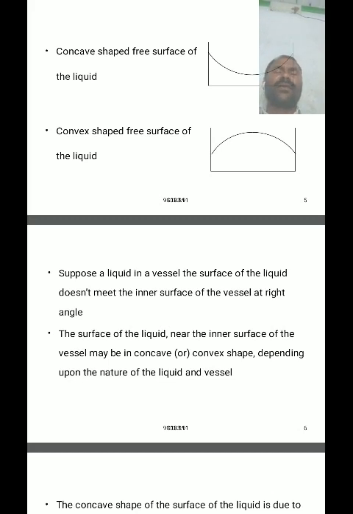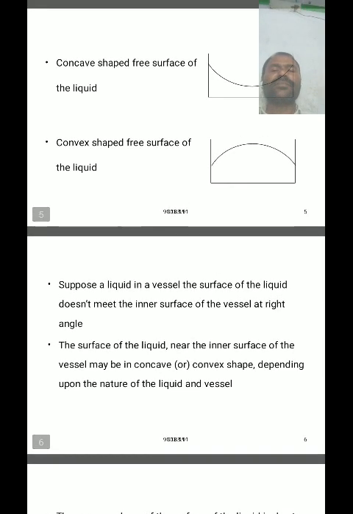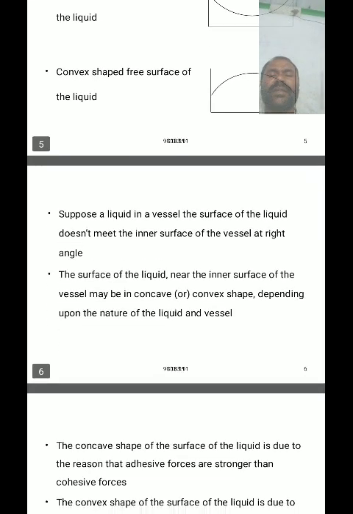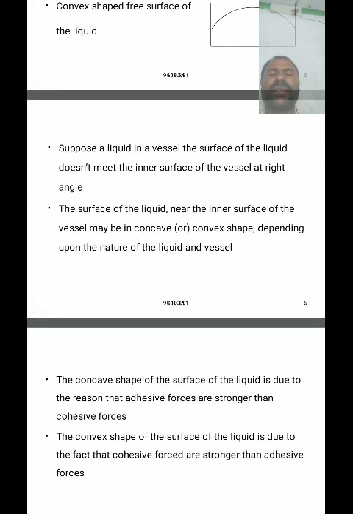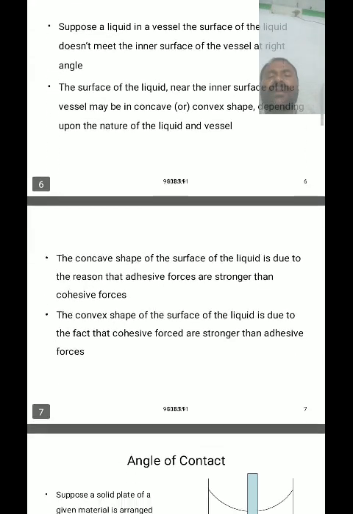Suppose we consider a liquid contained in a vessel. Then the surface of the liquid does not meet the inner surface of the vessel at a right angle. The surface of the liquid near the inner surface of the vessel may be concave or convex in shape, depending upon the nature of the liquid and the vessel.